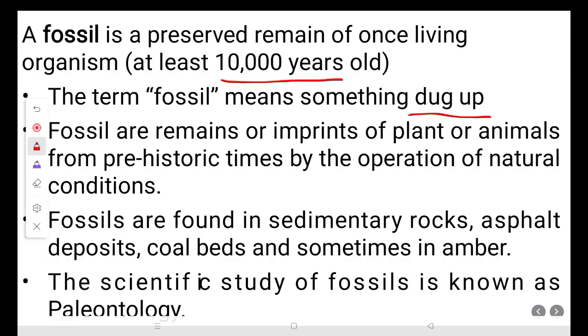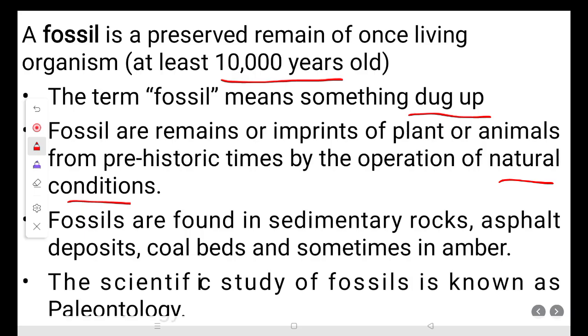Fossils are remains or imprints of plants or animals from prehistoric times, preserved by the operation of natural conditions. The preservation of the remains of the animal or plant should be natural, not artificial. So the mummies we found in Egypt, should we call them fossils? No, these are not fossils, because they are preserved by artificial means, by putting some chemicals into the dead bodies.